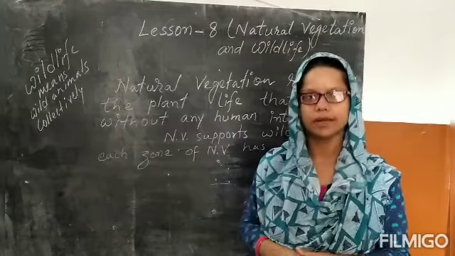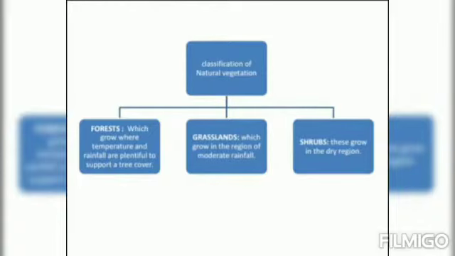So students, a naturally occurring community of flora, that is plants, and fauna, that is animals, that occupies a particular habitat is known as a biome. The flora and fauna within a biome interact with each other. Biomes vary from place to place and are affected by the type of soil, climate, amount of rainfall, distance from the sea, and height of a place.